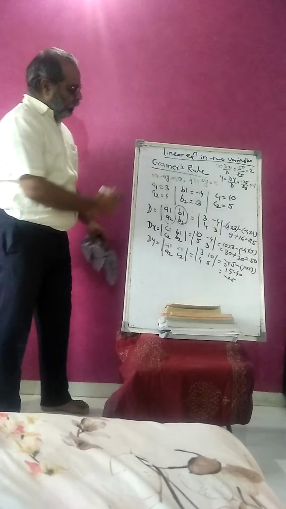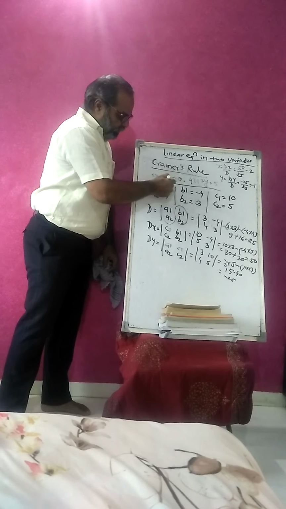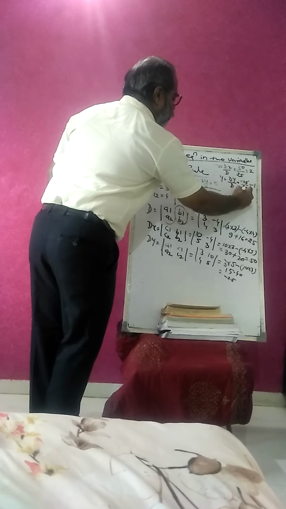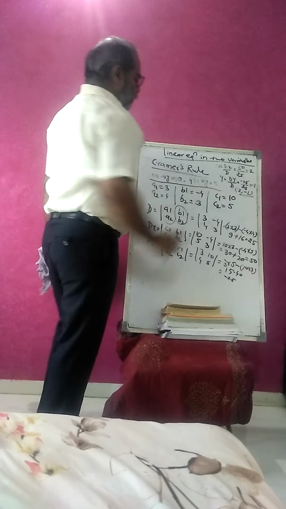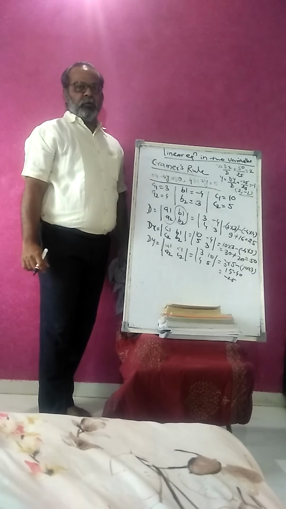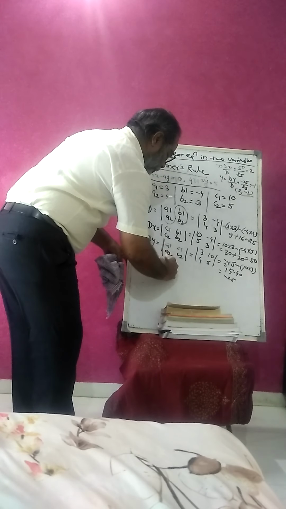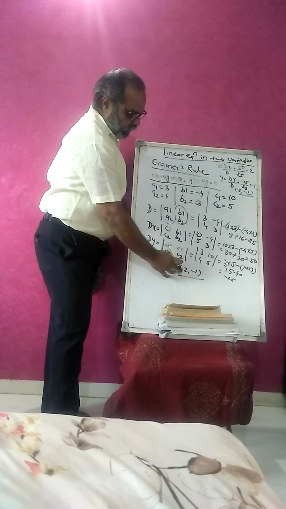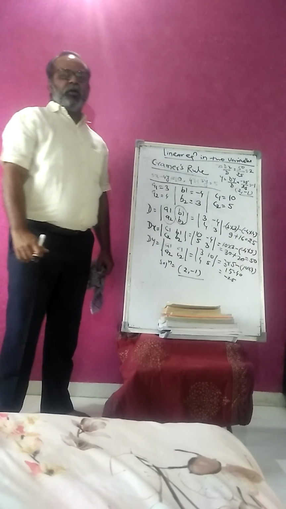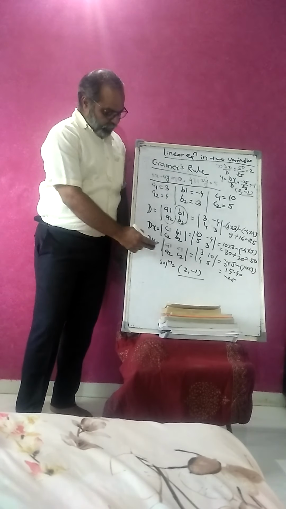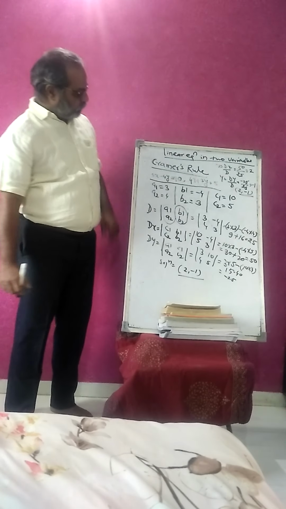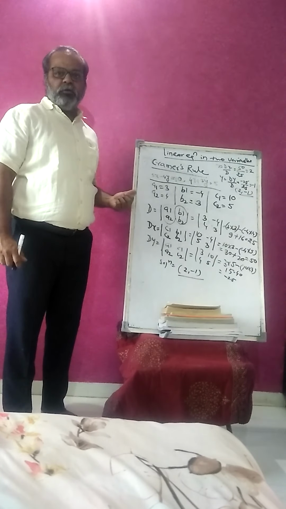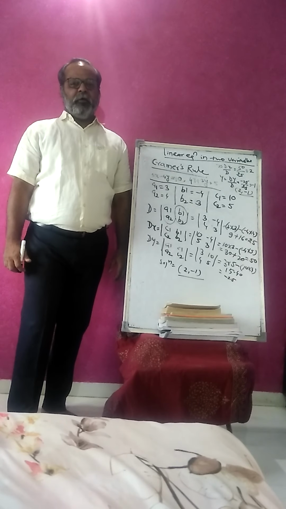So what is the solution of this simultaneous linear equation by Cramer's rule? We are finding here 2, minus 1. These are the solution of the given equations. So I just write solution: here is 2, minus 1. So 2 is the value of x and minus 1 is the value of y. Okay, you are getting the values for the linear equation, that is 2, minus 1, by using Cramer's rule or the determinant method. Okay, thank you.